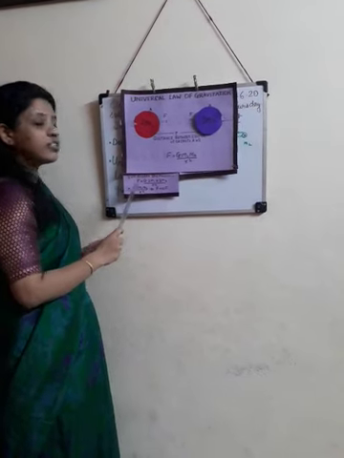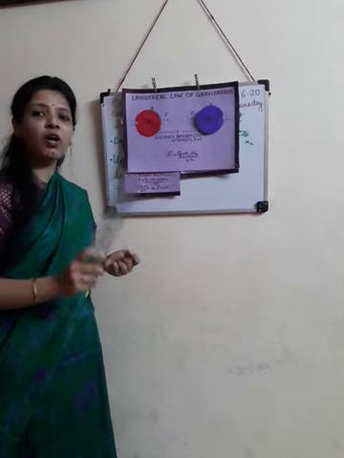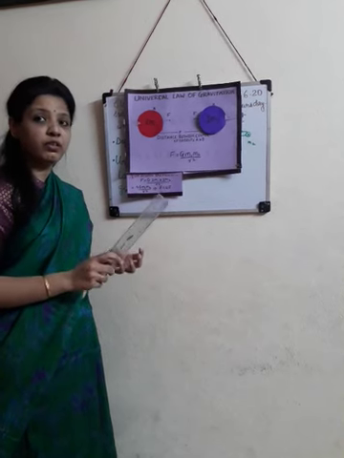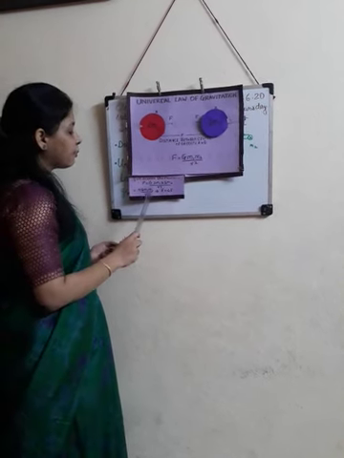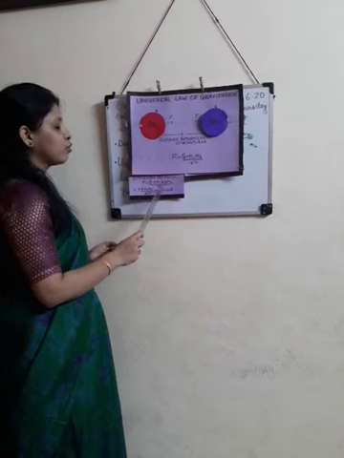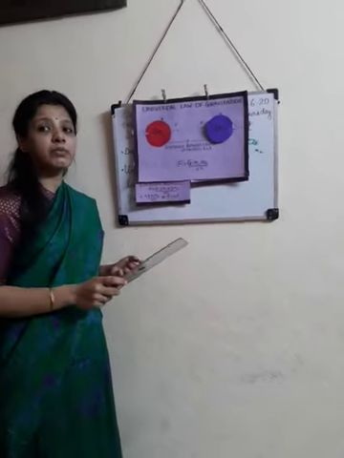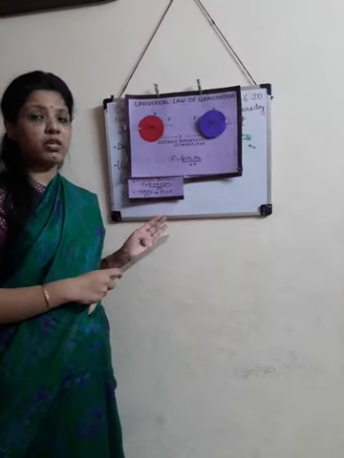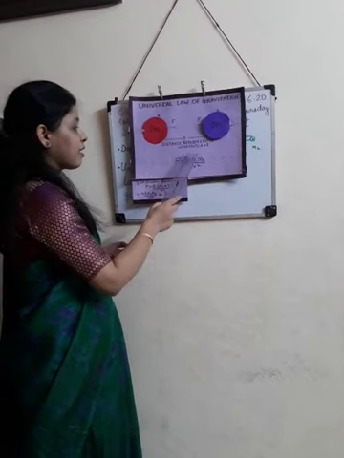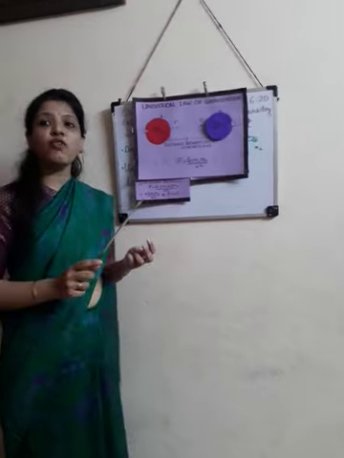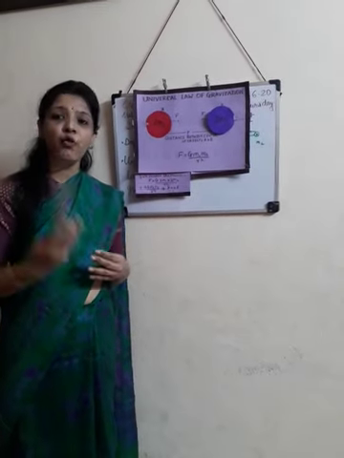Now the quantity G m1 into m2 upon r square is F, gravitational force. So we replace this quantity by F. So the required force is 4 times the previous force. It means if we double the masses, then force of gravitation will be 4 times.